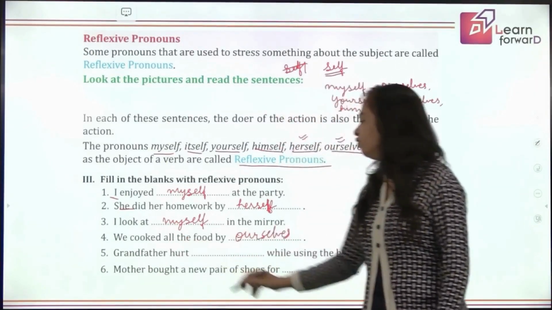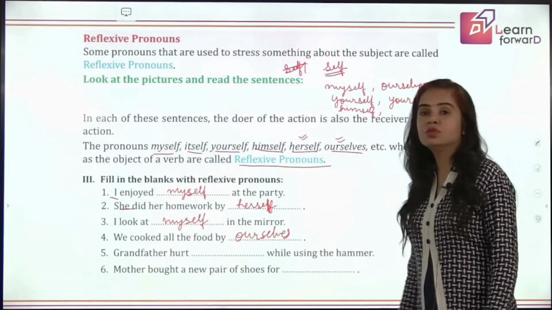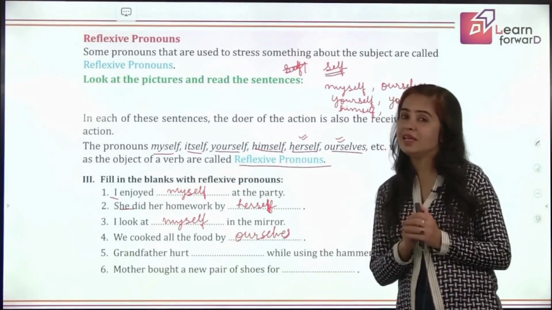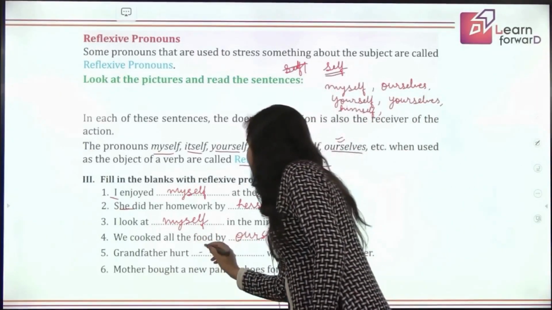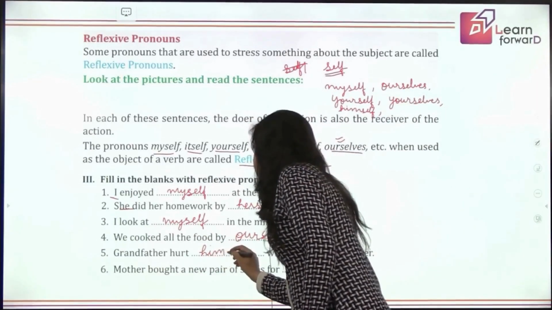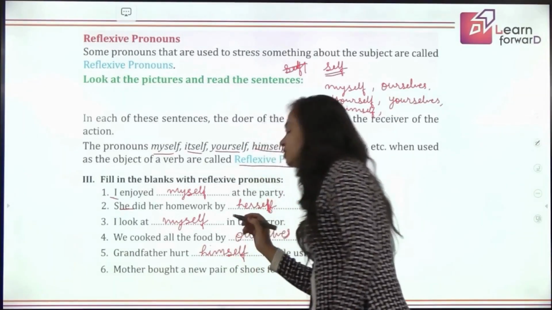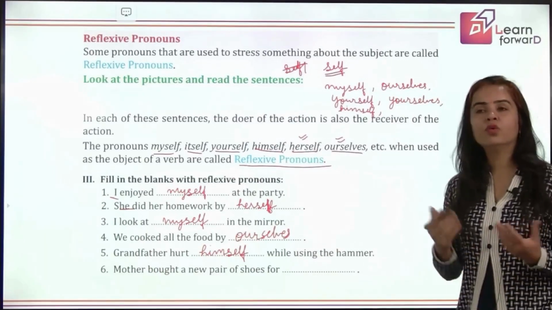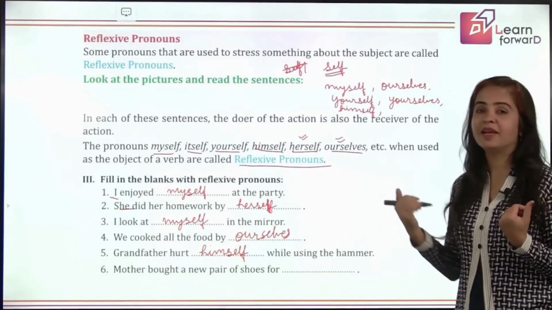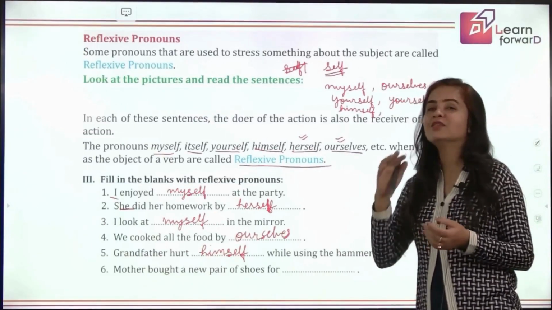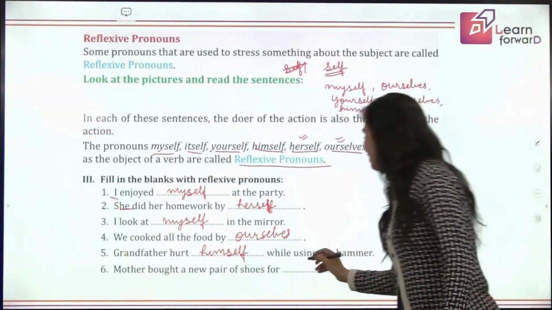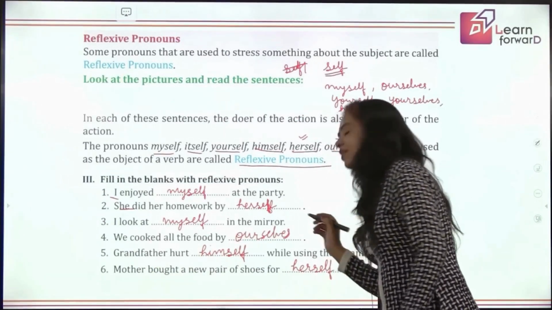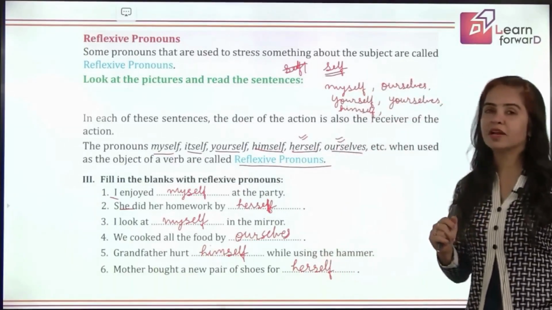Next, grandfather hurt dash while using the hammer. So grandfather was using the hammer. Who hurt him? He himself. So grandfather hurt, and who got hurt? He himself got hurt. So this is reflection again. Mother bought a new pair of shoes for whom? She can bring for me also, but here you have to use a reflexive pronoun. So she brought for herself. Yes, not for me, not for anybody else. She brought for herself. So I hope reflexive pronouns are clear to you now.